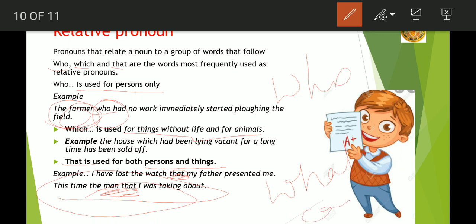So here I am not talking about any noun or any pronoun with what. So what has no antecedent. What refers to things only, but it is never used with any antecedent.